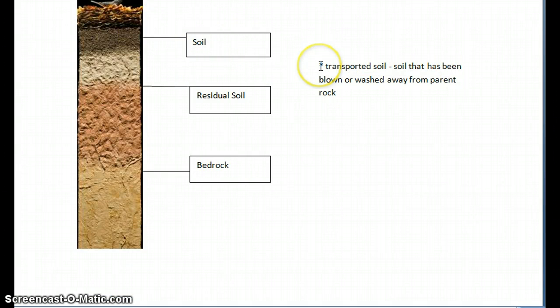The top layer is the soil, the bottom layer is the residual soil, and the very, very bottom layer is the bedrock. Transported soil is soil that has been blown or washed away from parent rock.